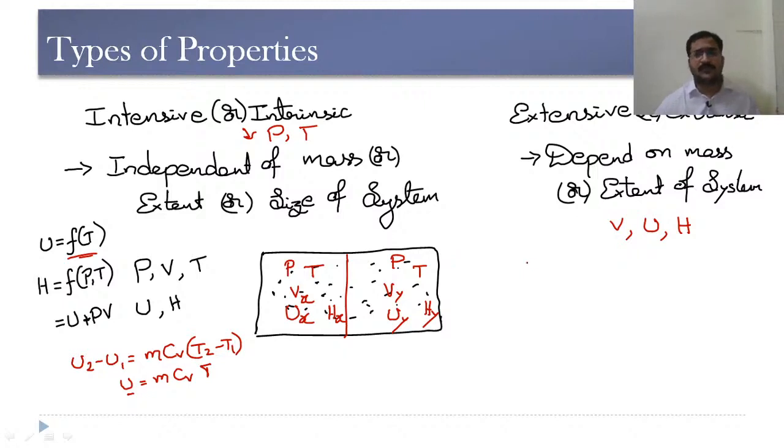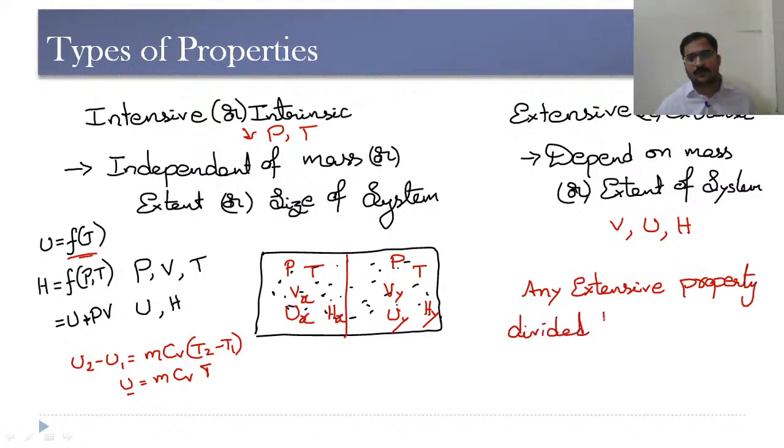Now, any extensive property divided by mass will give an intensive property.